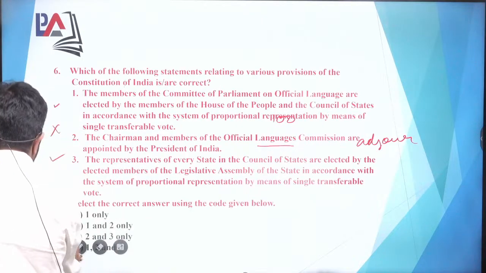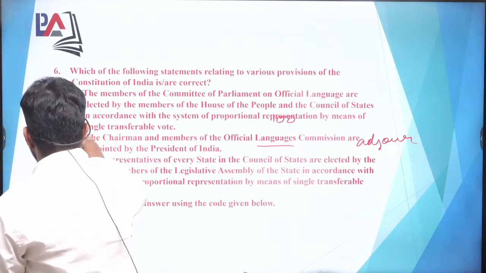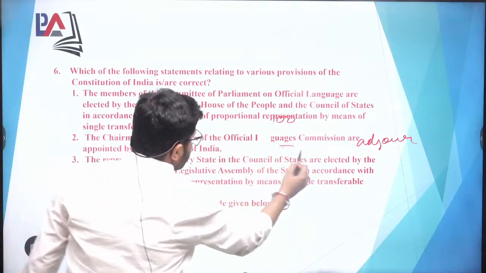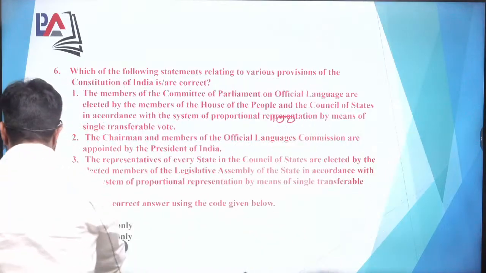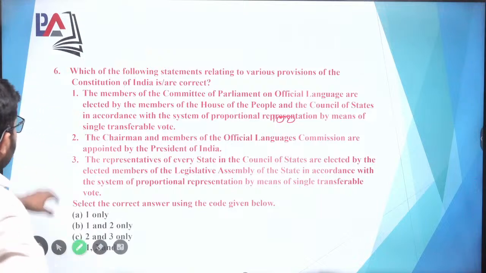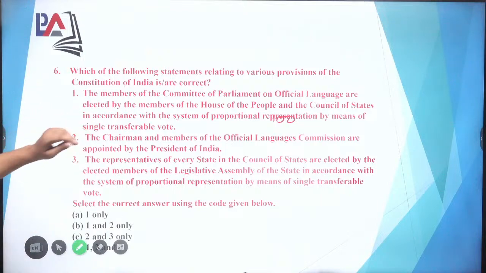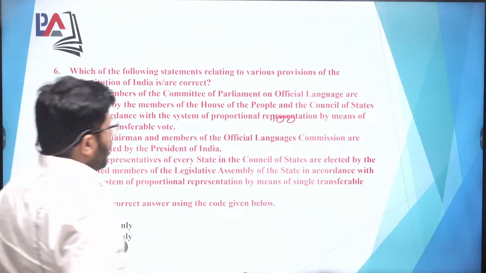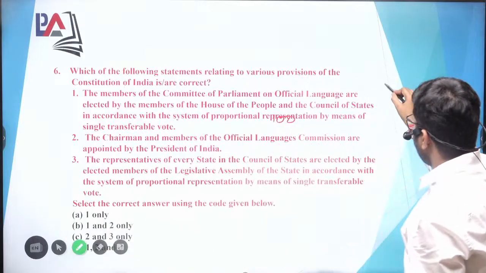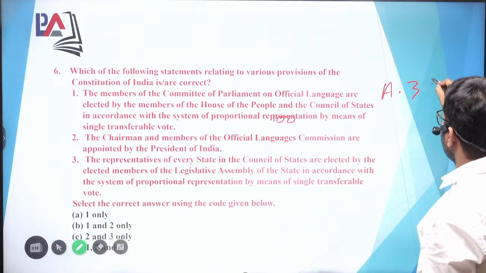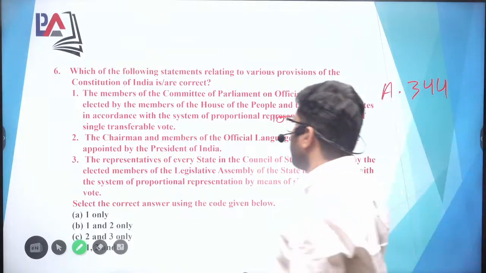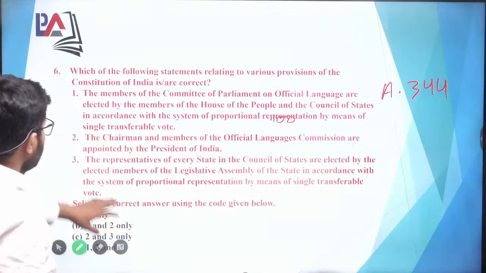Now coming to question number 6. Question number 6 is again a constitutional question. The members of the committee of Parliament on official language: for this you can refer to Article 344, which talks about the committee on the official language.